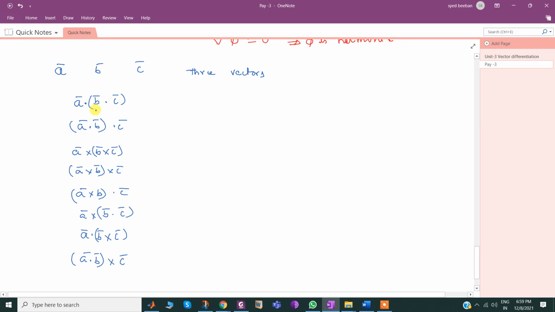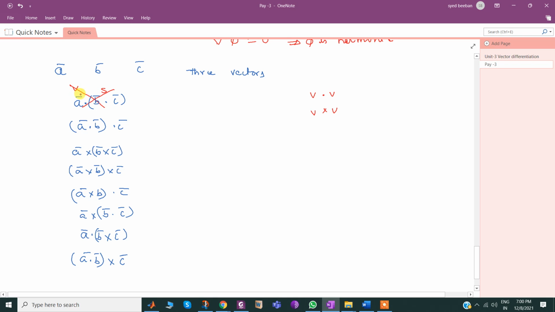Out of the 8, are all 8 feasible? Let me check here. a bar dot b bar, then dot c bar. a bar dot b bar is a scalar, c bar is a vector. Between a scalar and a vector, dot product or cross product is not defined. So this is not valid. To apply a dot product or cross product, both must be vectors. Then only it is feasible. Here a vector dot a vector gives a scalar, that's the reason this is a scalar.